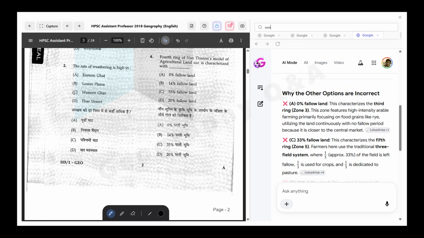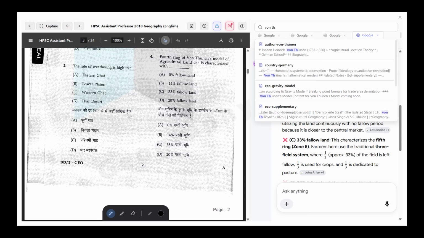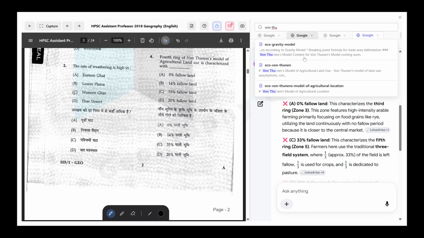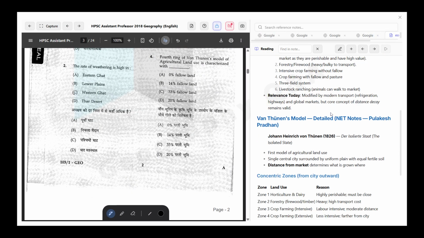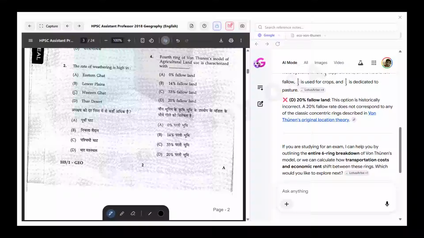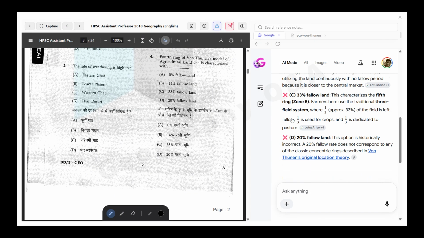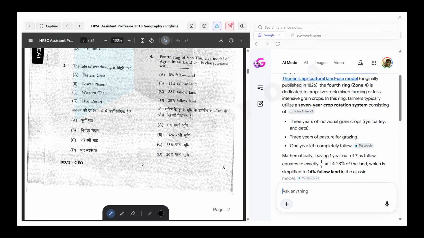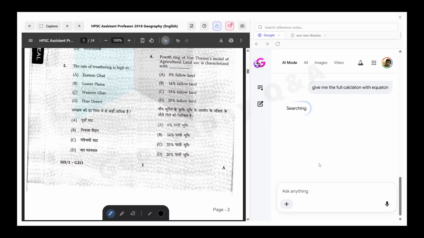Von Thunen model. Economic Von Thunen model, zones of farming, so the calculation of the Von Thunen model. Give me the full calculation with equations.